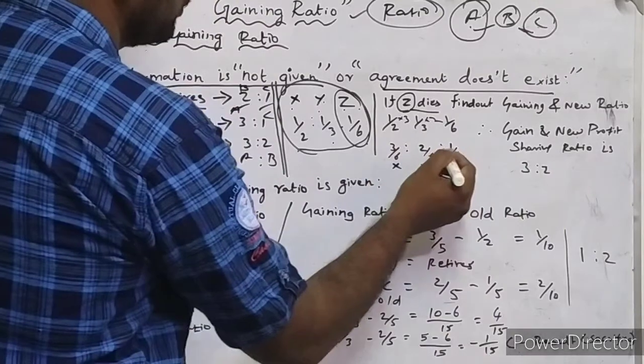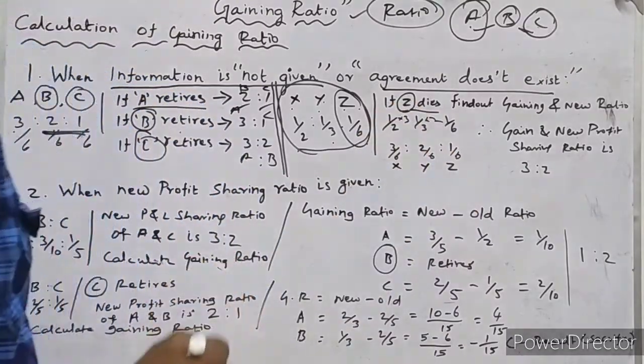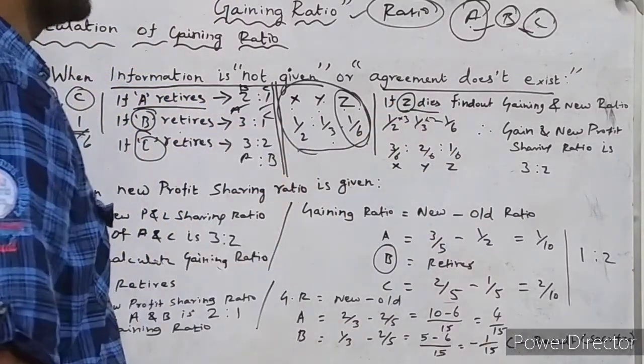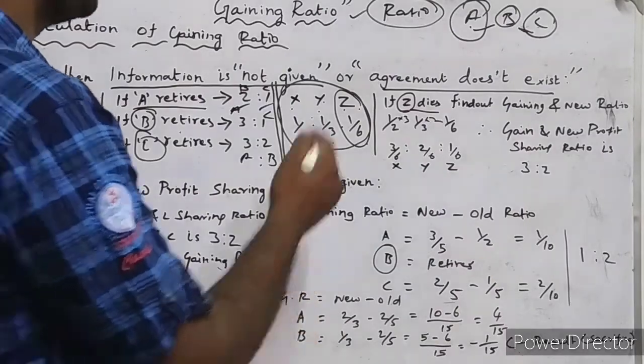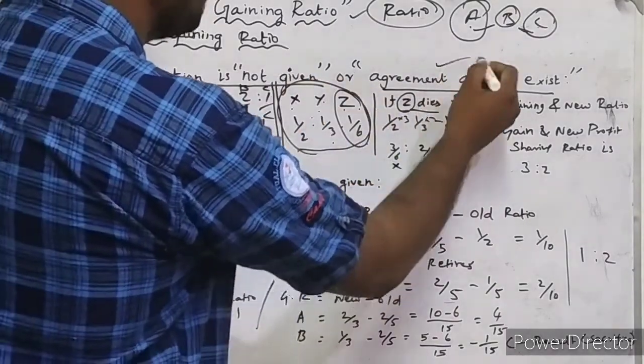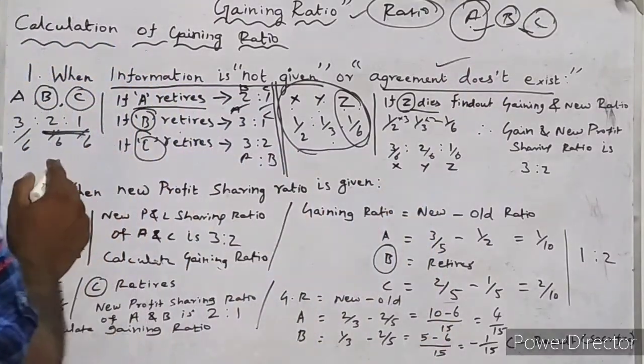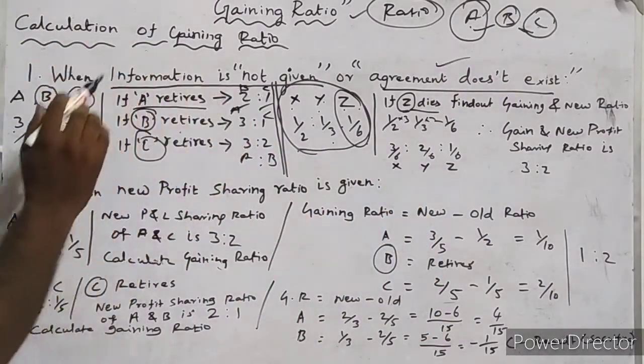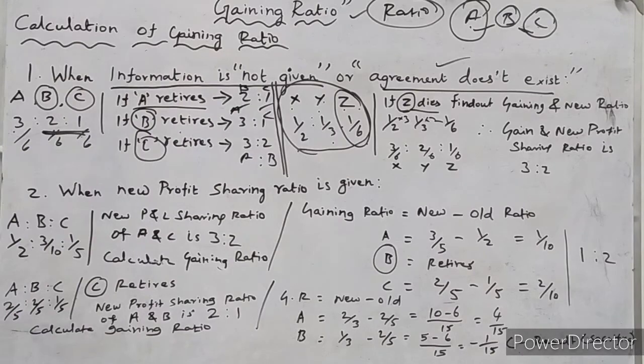So anyway, 3:2:1 is the profit and loss sharing ratio, which is the existing profit and loss sharing ratio. In this situation, no information has been given, isn't it? No information and no agreement also. In that situation, as I told you already, if there is no information available about their new profit and loss sharing ratio and their gaining ratio, what should we do?